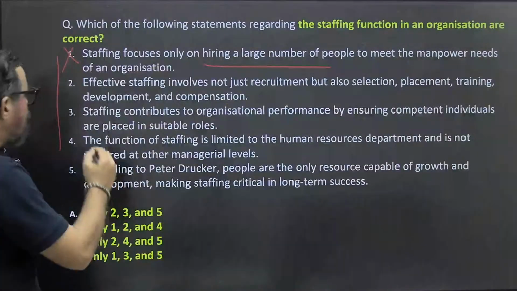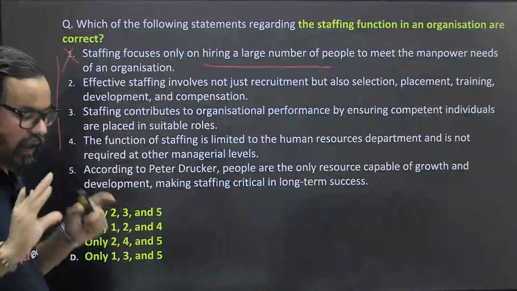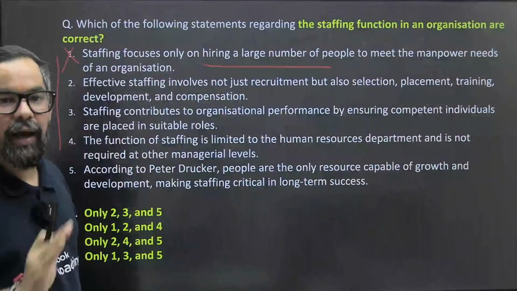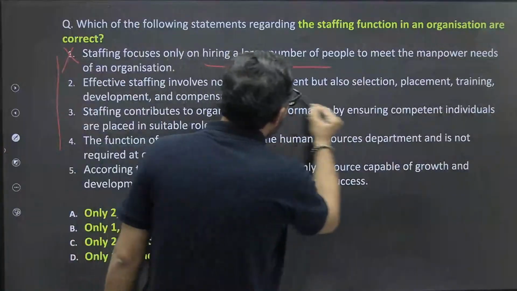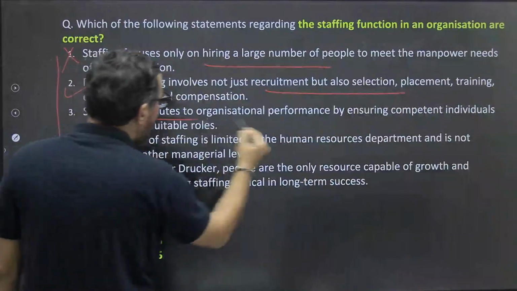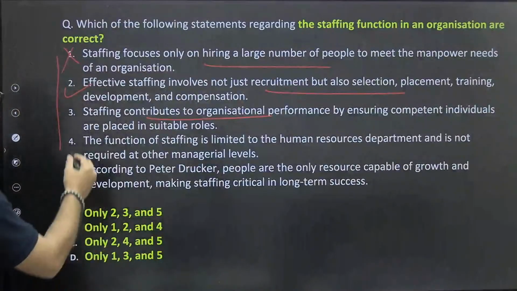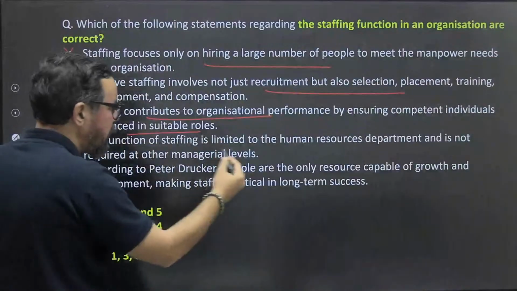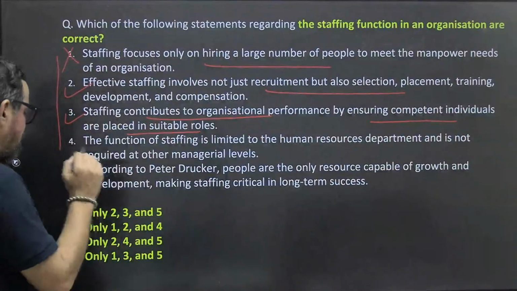Okay? So selecting the right person at the right job, that is one line, but that line is not limited to the entire KRA of that business, right? Effective staffing involves not just recruitment but also 100% staffing contributes to organizational performance by ensuring competent individuals are placed. Jaise hamein log chahiye hain, waise hi logon ko hamne recruit kiya hai, okay? That is the beauty of this particular one.